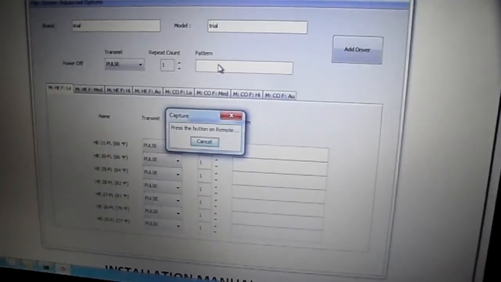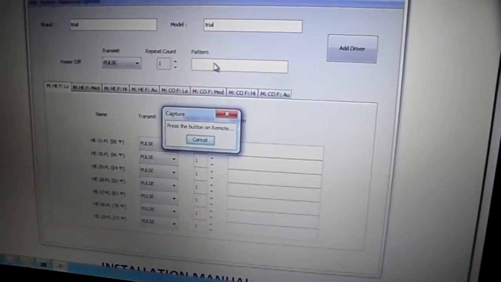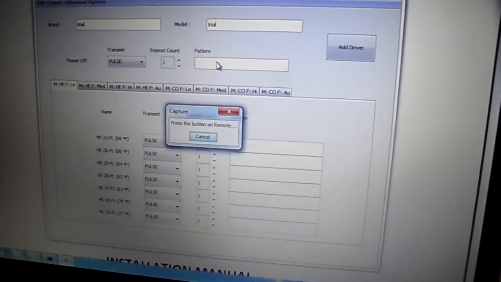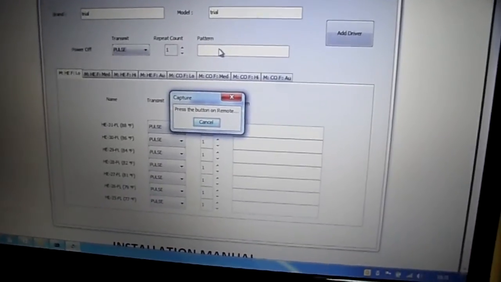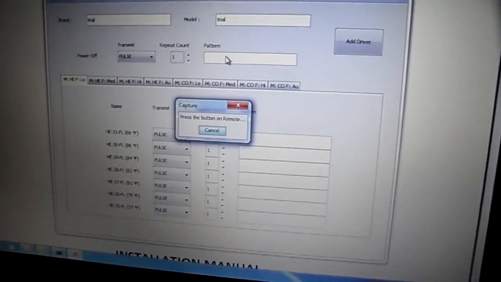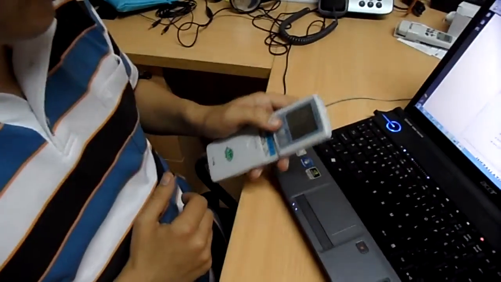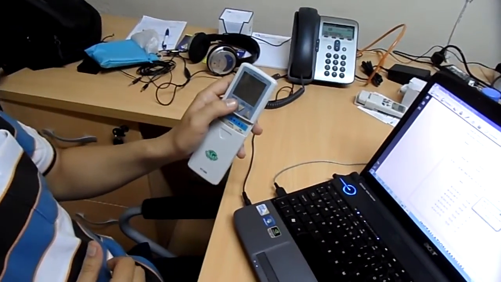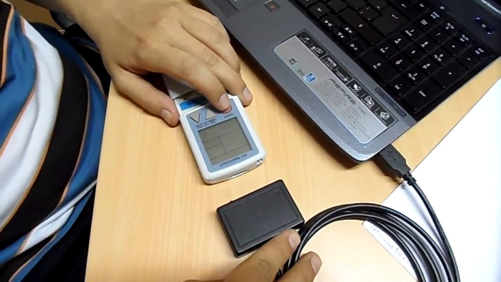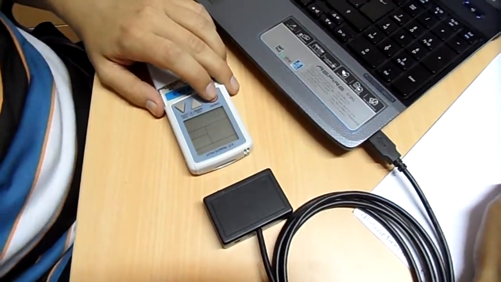When you select one of the options, this pop-up capture screen will come up, and this is when the system is in learn mode. To teach the off command, I will get the system on, aim it to the UART, and put it off.